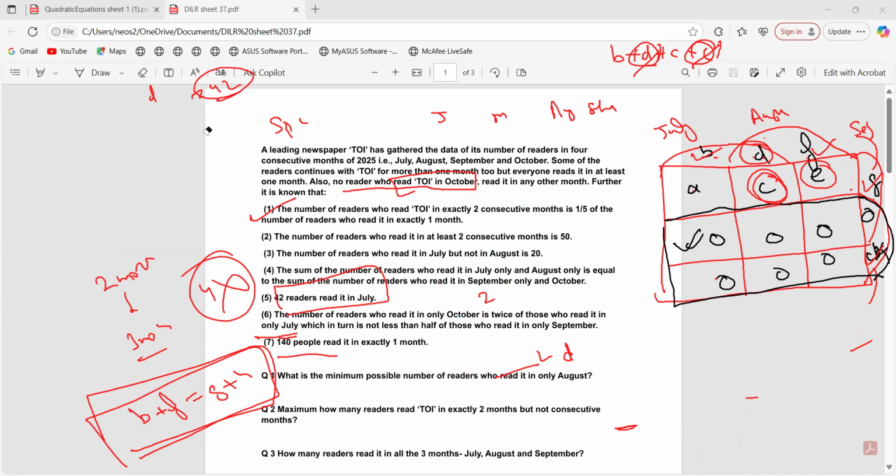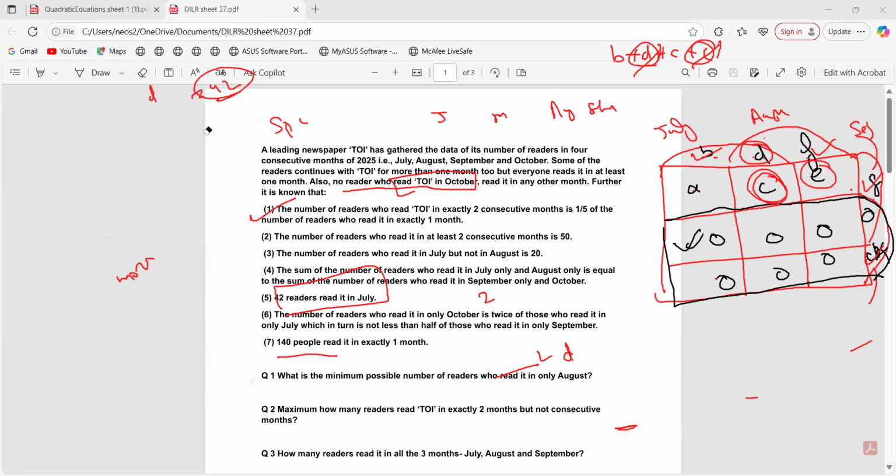कार्तिक, हो गया था यहाँ तक सारे इक्वेशंस? हाँ सारे इक्वेशन सही हैं। सही है ना? फिर आंसर would be right most probably if you have not done the calculation mistake. Isha, where are you stuck in this? सर, ये सेवेंथ वाला कैसे? सॉरी, मैं सब बाकी समझ रही थी। 140 people read in exactly 1 month, तो 1 month means what? B, F, G, H. वही ना? तो 140 इक्वल है।